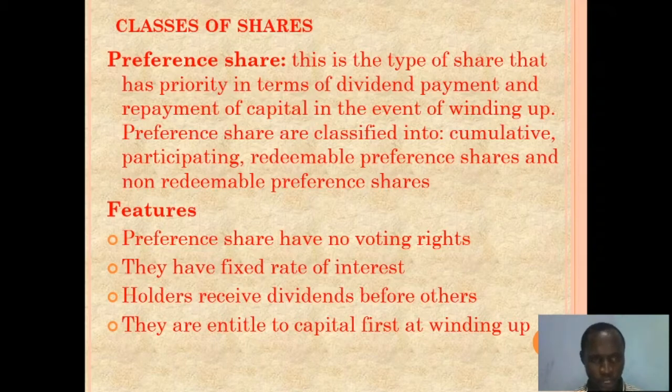So we have the features. Preference shares have no voting rights. They do not have voting rights. They have a fixed rate of interest, what they stand to benefit, okay, given their investment. Holders receive dividends before others. Yes, they get their benefits before others. Then they are entitled to capital first at winding up. Just in case the company wants to shut down, they will be entitled to their capital first before the rest.